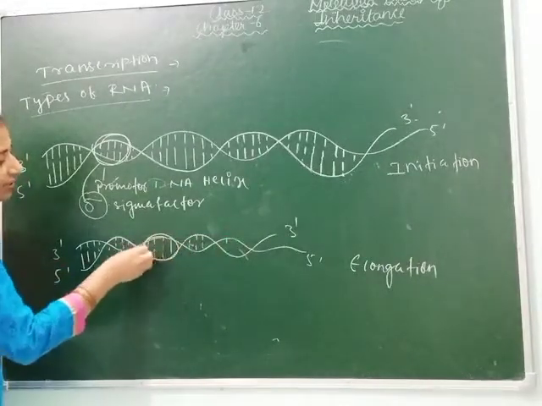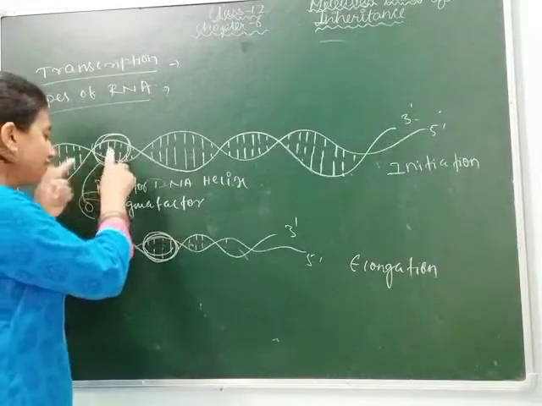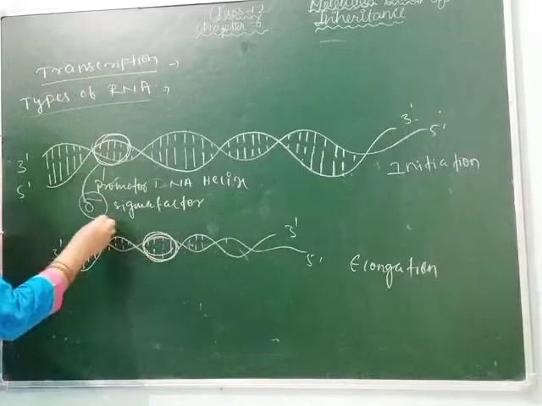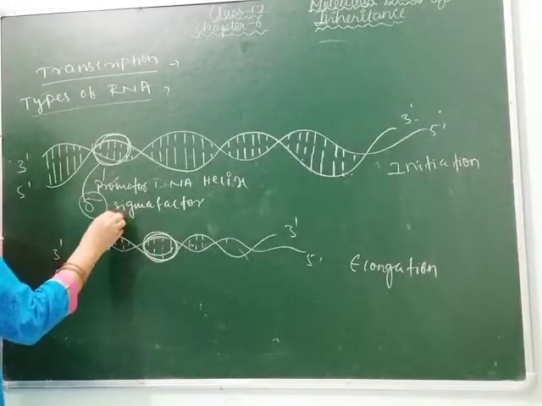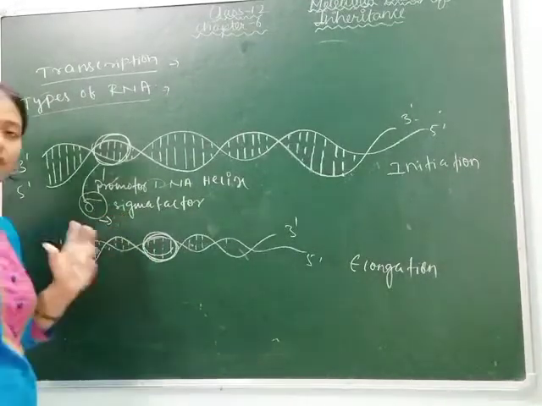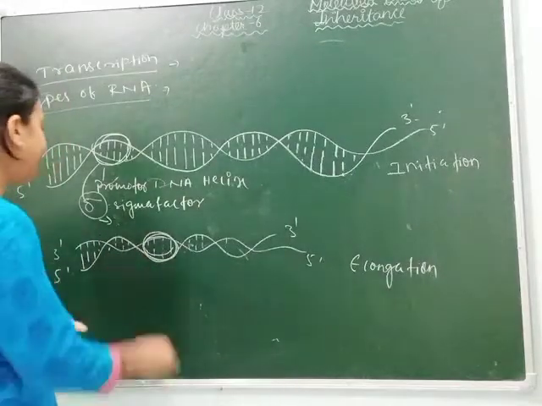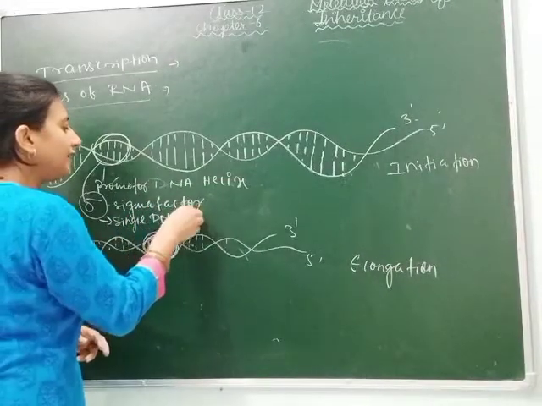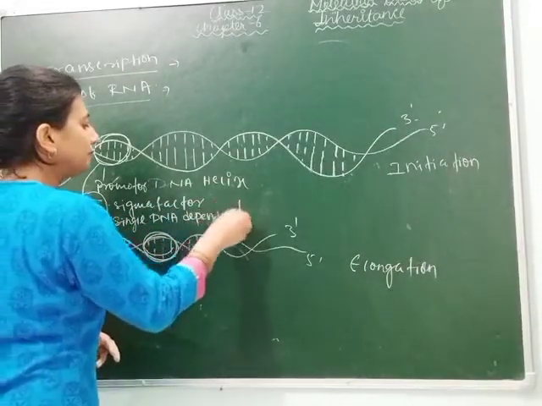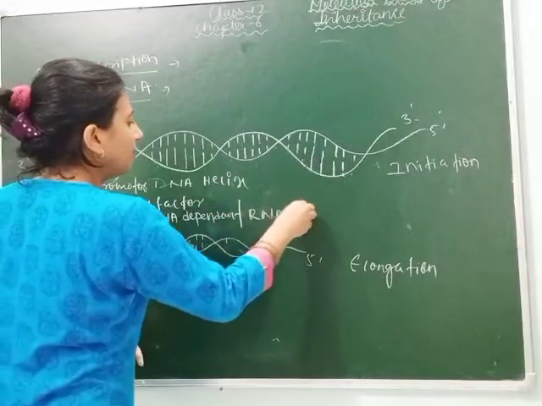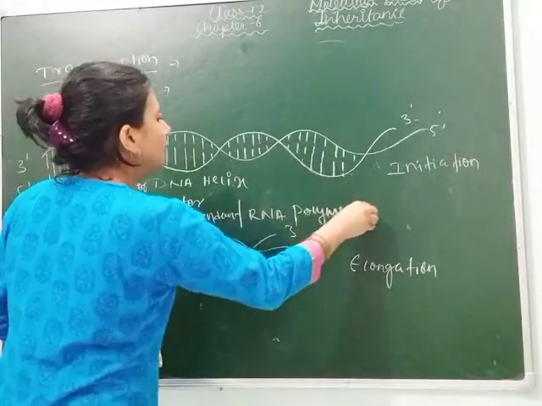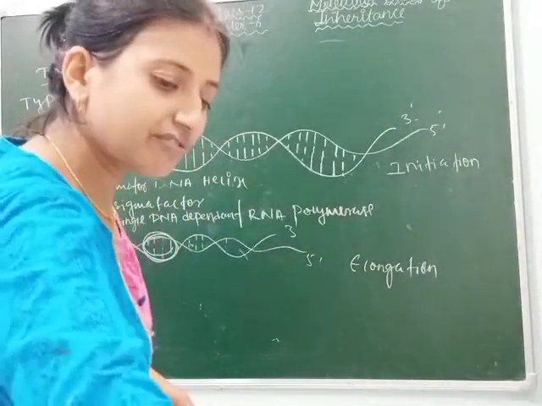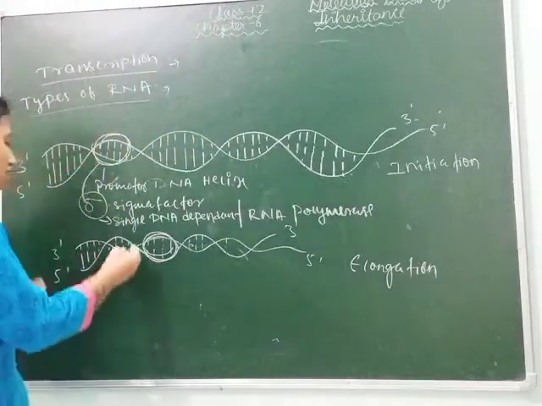So here the process of elongation means from this segment it reaches to this segment. Here the enzyme RNA polymerase, you have to write the complete name: single DNA dependent RNA polymerase, which will initiate the process of transcription.